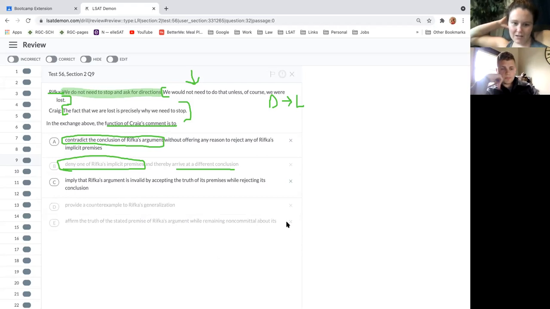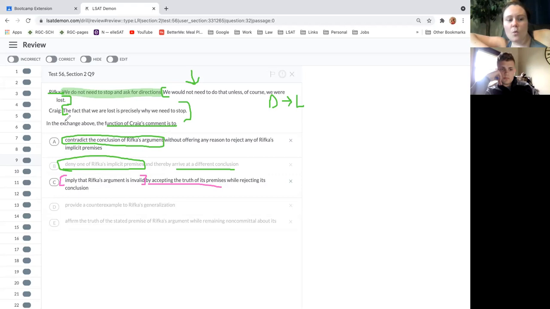Okay, so what is the difference between A and C? C is saying imply that R's argument is invalid by accepting the truth of its premise. Say it in your own words. I see why C is wrong: you're not implying anything. You're downright having a different conclusion. Yes, and we don't imply it. We don't imply anything by saying, oh, your premise is true, but really your conclusion is wrong.